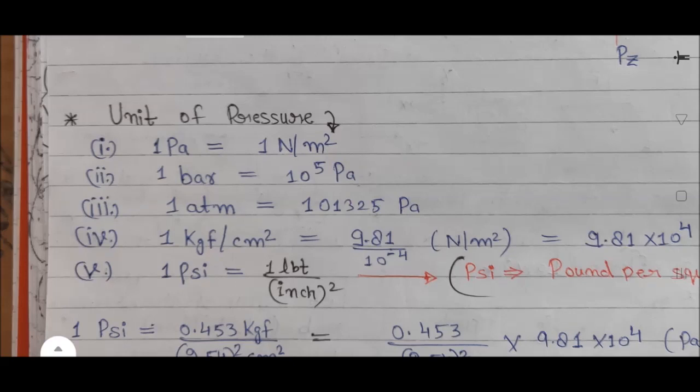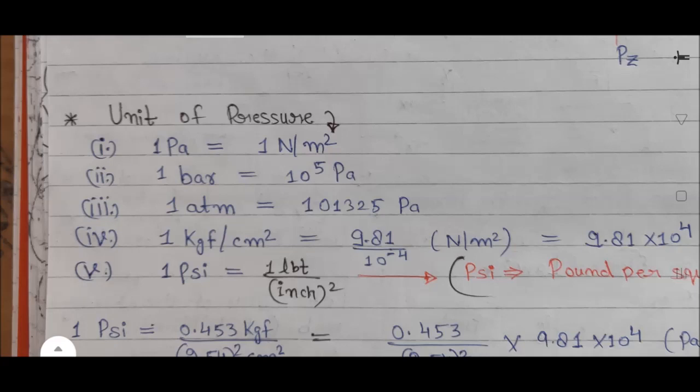First, 1 Pascal is equal to 1 Newton per meter square. Second, 1 bar is equal to 10 to the power 5 Pascal. Third, 1 atmospheric pressure is equal to 101,325 Pascal or 1.01325 bar, because I know 1 bar is equal to 10 to the power 5 Pascal.